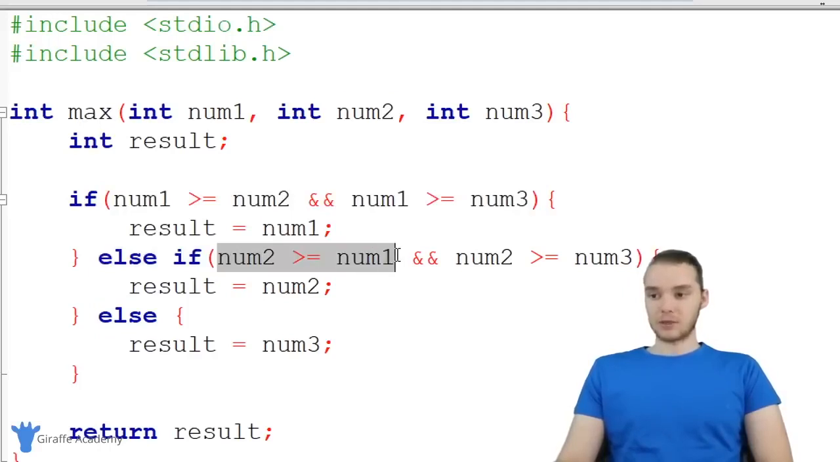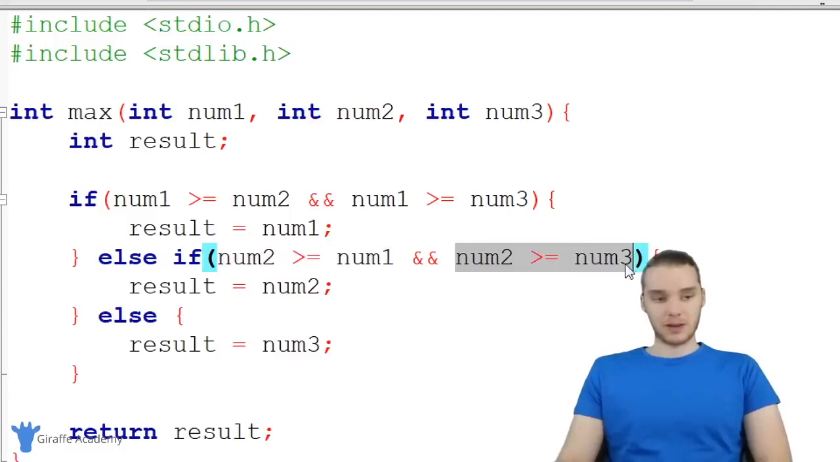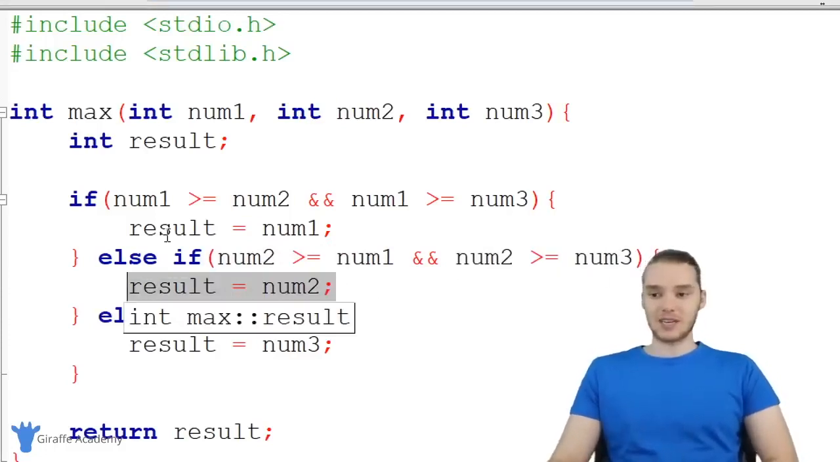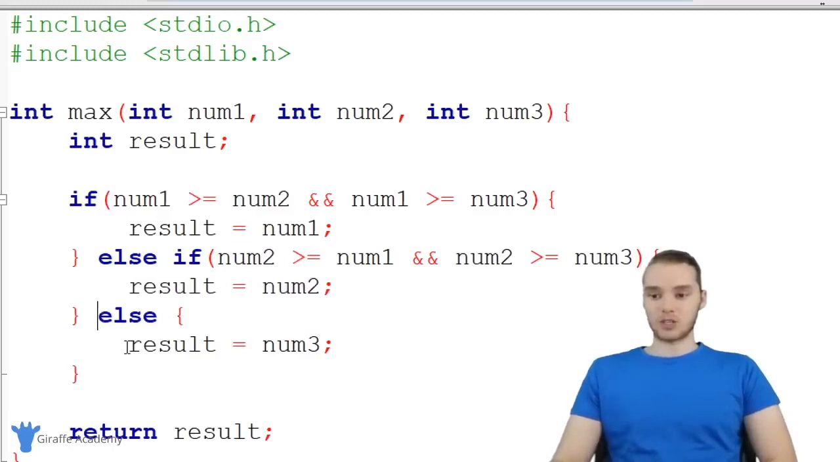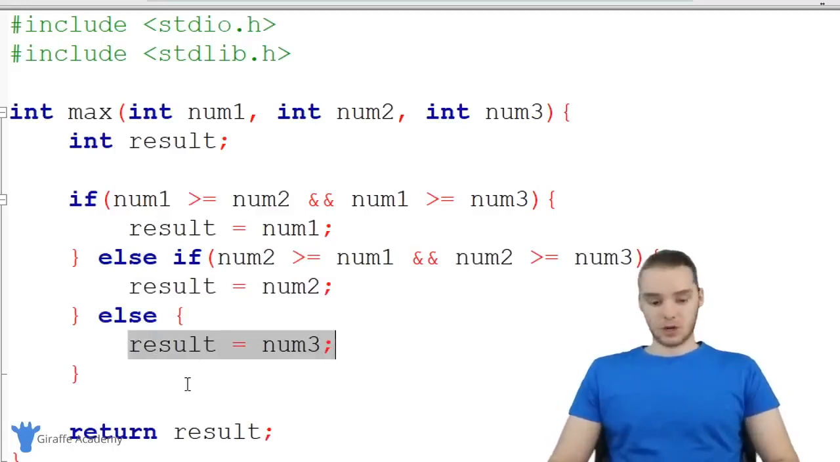So we're going to check to see if num2 is bigger than num1 and if it's bigger than num3. If that's true, then we're going to do this. Finally, if neither of these conditions up here is true, we're just going to go ahead and set result equal to num3. And then we're going to return result.